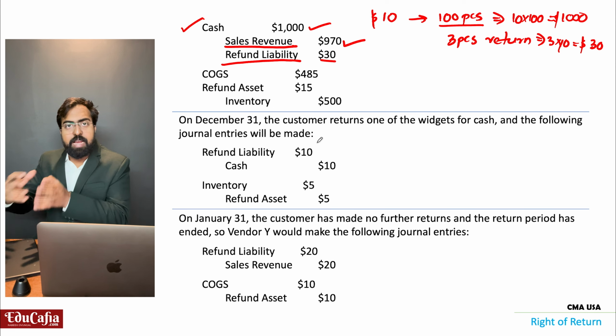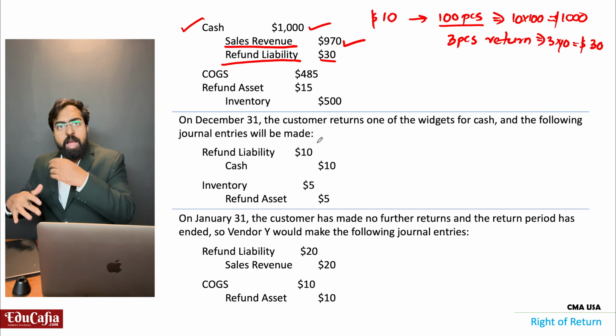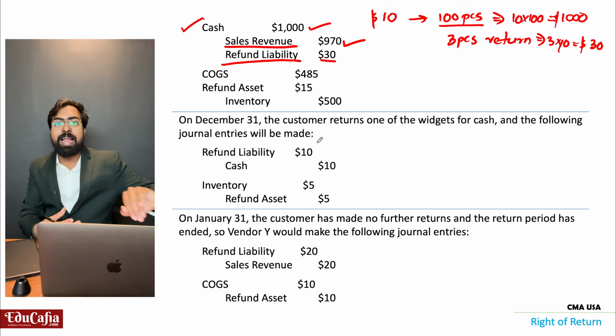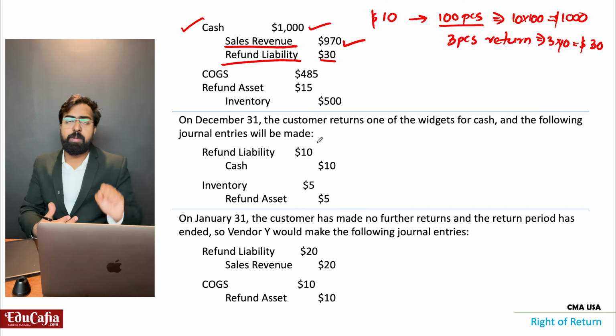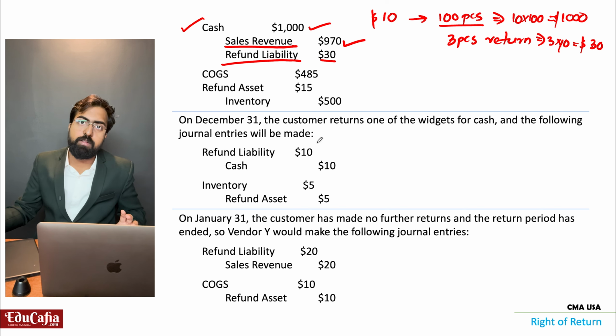So 3 pieces, chances are there. For the 3 pieces, how much is the cost? 30. So I have to return back that 30. That 30 I will keep on my liability side as refund liability. I am not considering that 30 as revenue right now.